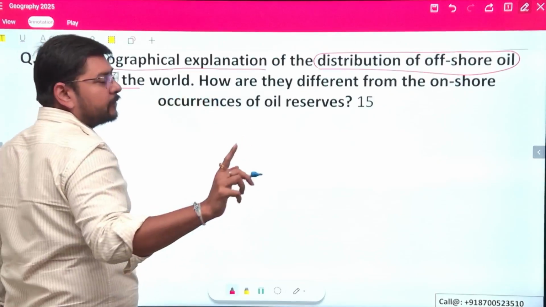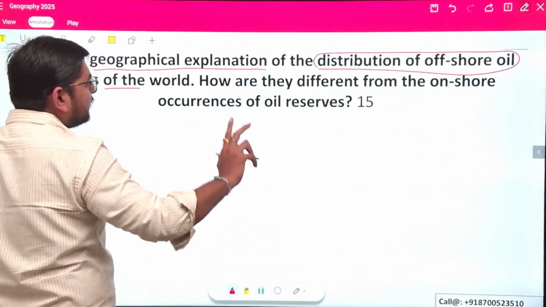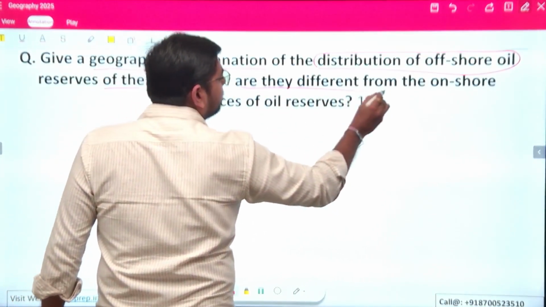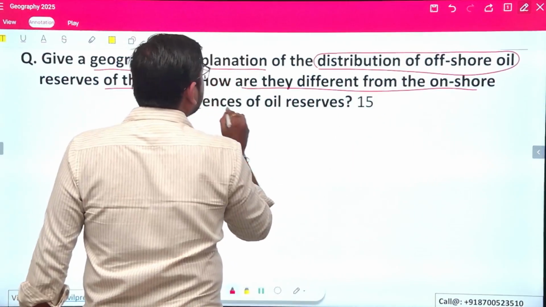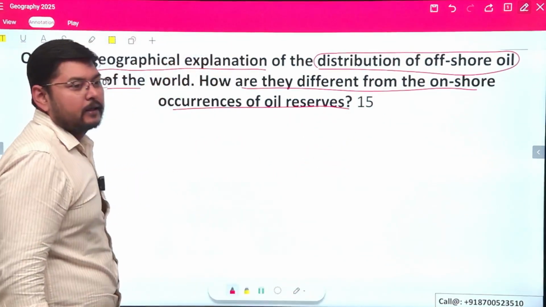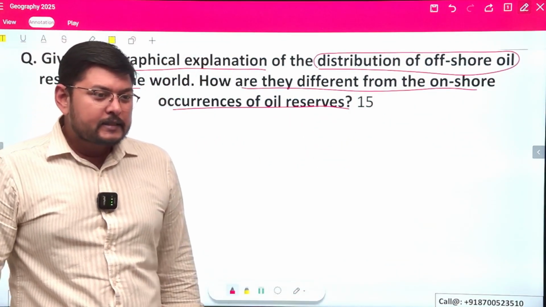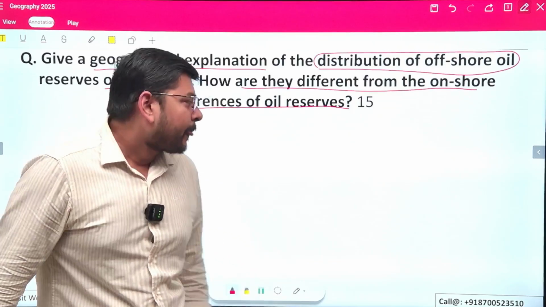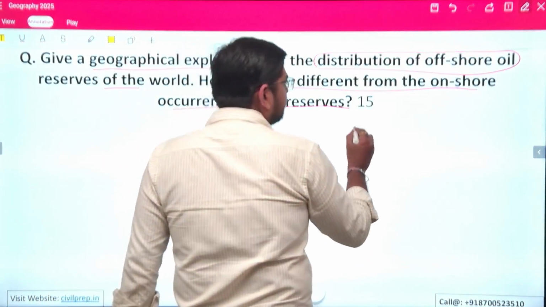I have to talk about offshore oil in the first part. Then how are they different from the onshore occurrences of oil reserves in the world? Now, if we want to understand this question a little better, how can I say this.